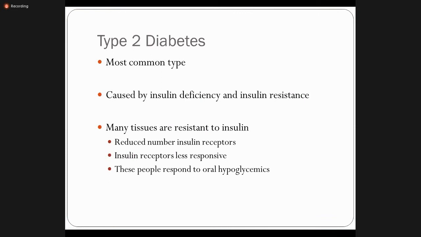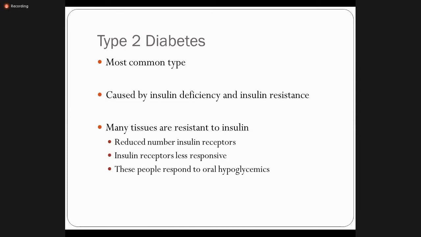Type 2 is the most common type, caused by insulin deficiency and insulin resistance. This concept we have already discussed, because this is an important concept that you must know. Insulin deficiency means insulin is released but not in a proper or normal amount.